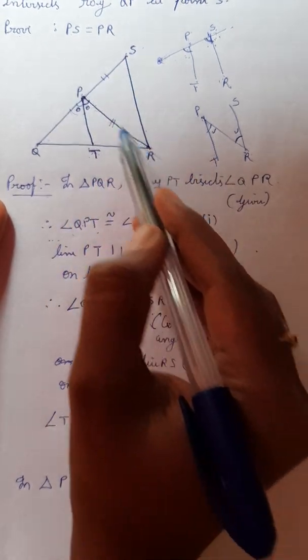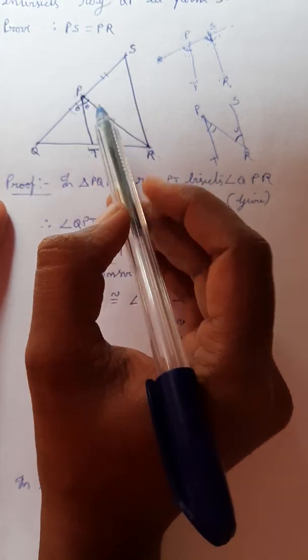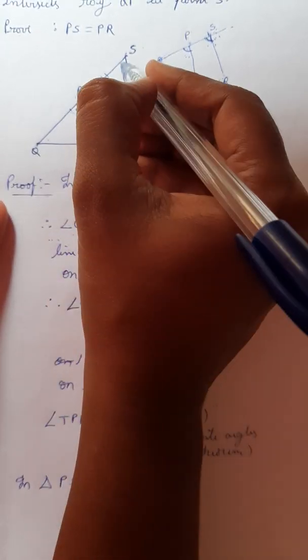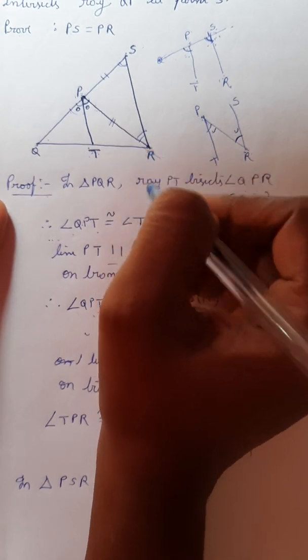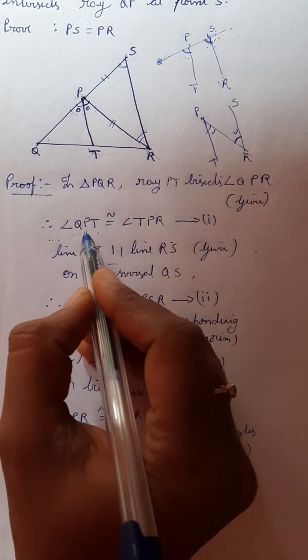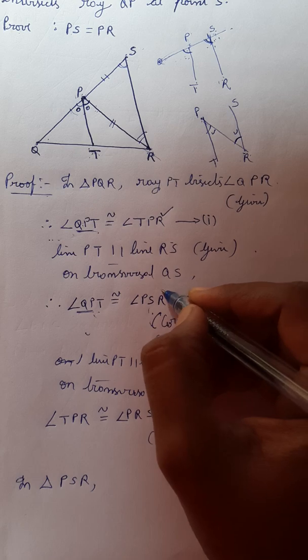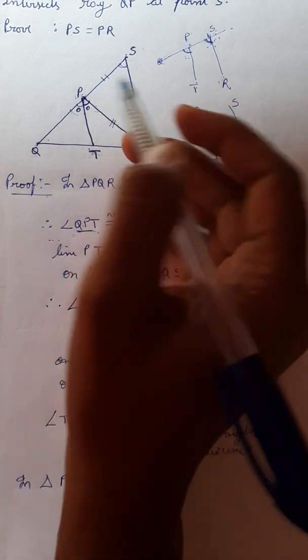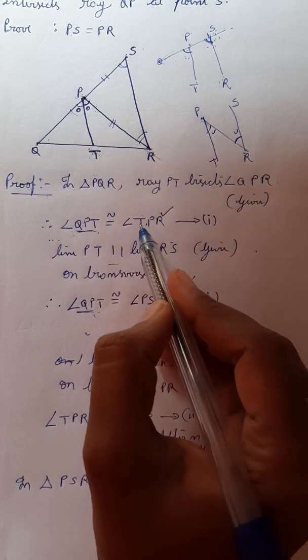In this triangle, angle PSR and angle PRS, these two are equal from equations 1, 2 and 3. Why is it so? Just see, QPT is equal to QPT, so we can say that TPR is equal to PSR. So from equation 1 and 2, these two are equal.